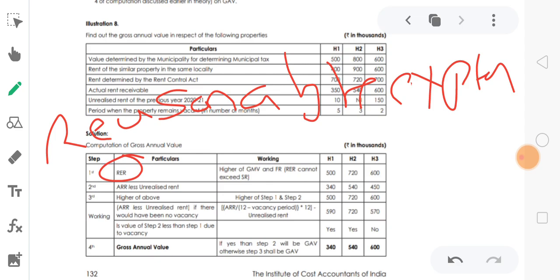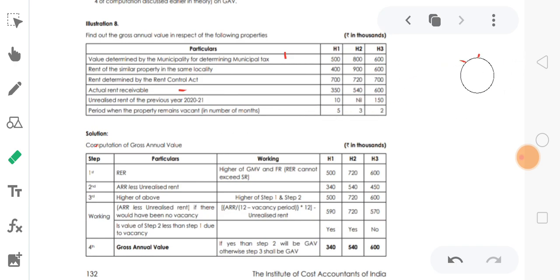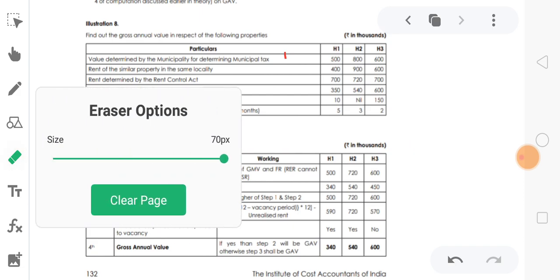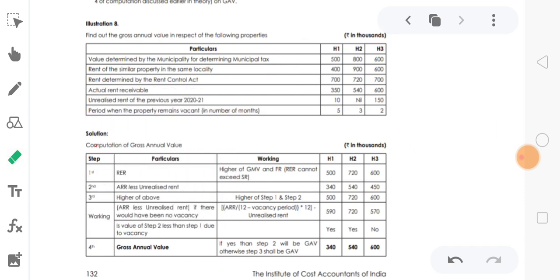That's why here we have taken the amounts 500, 700 and then 600, which are lower than the standard rent.